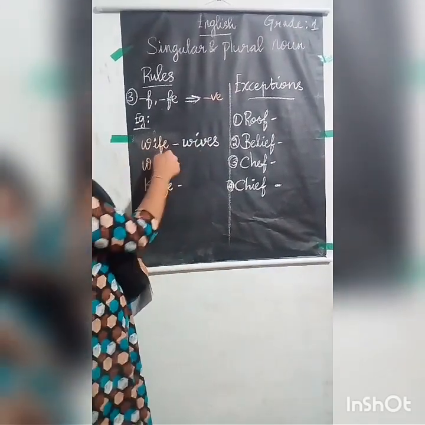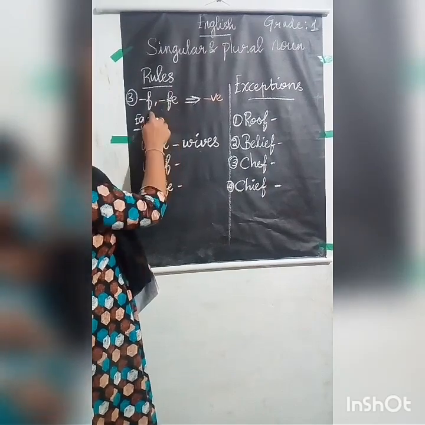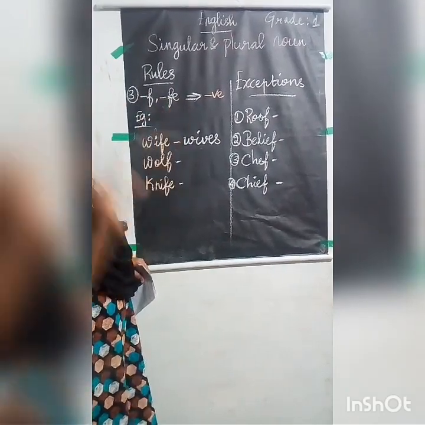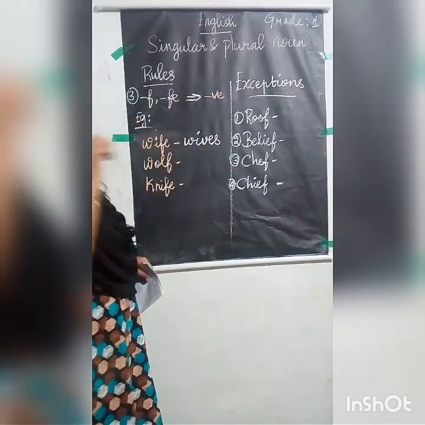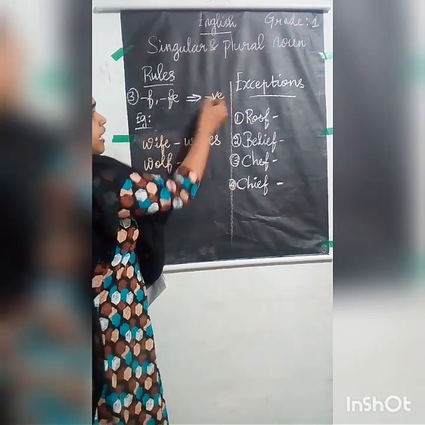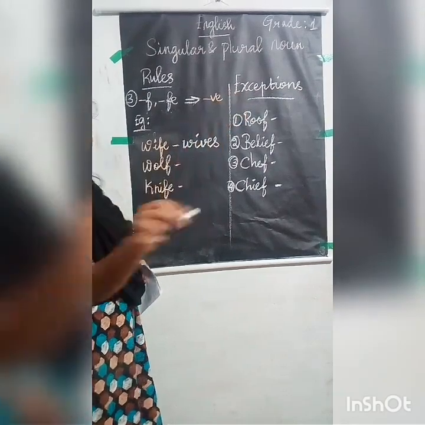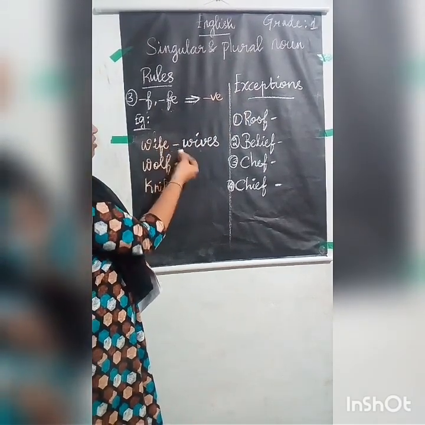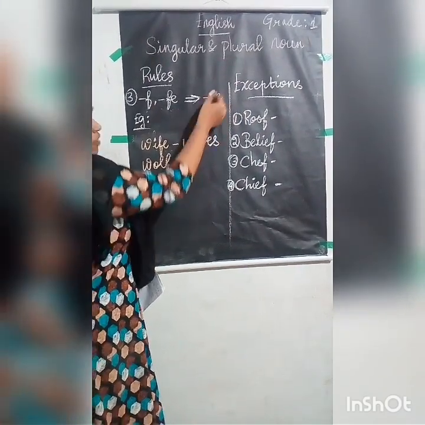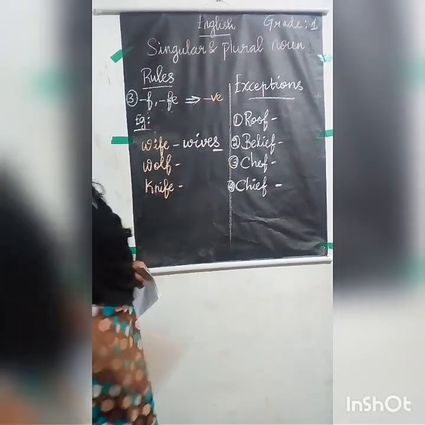So W-I-F-E. Here I already told you, if the singular noun ends in F or F-E, you have to add V-E instead of these two letters and then add S at the end. So here W-I-F-E means you have to write W-I-V-E and then write S at the end.